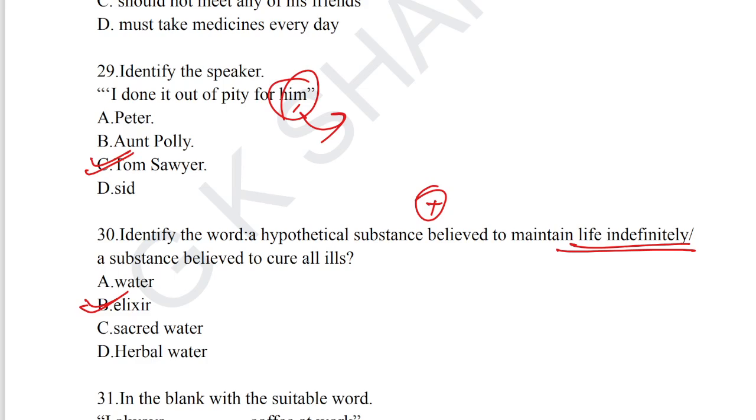And he showed the importance of water in the forthcoming days. He wrote well about the need to conserve water, the need to conserve nature, and the importance of conserving nature as well. Question number 30, option B is the correct answer.